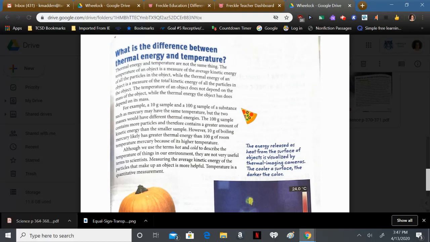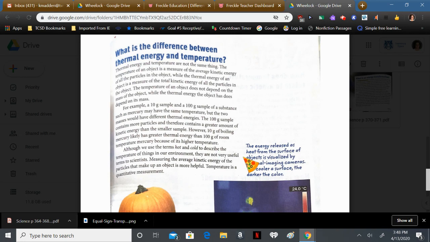For example, a 10-gram sample and a 100-gram sample of a substance such as mercury may have the same temperature, but the two masses would have different thermal energies. The 100-gram sample contains more particles and therefore contains a greater amount of kinetic energy than the smaller sample. However, 10 grams of boiling mercury likely has greater thermal energy than 100 grams of room temperature mercury because of its higher temperature.